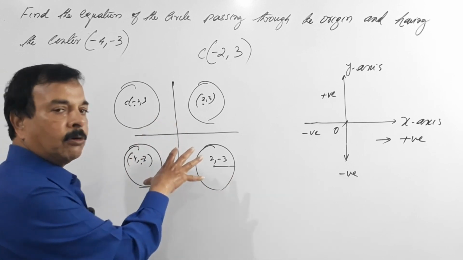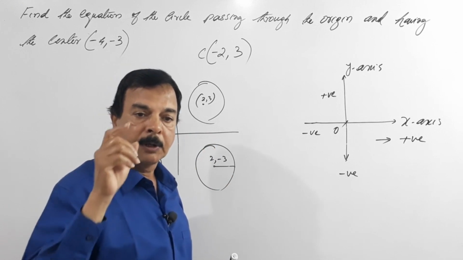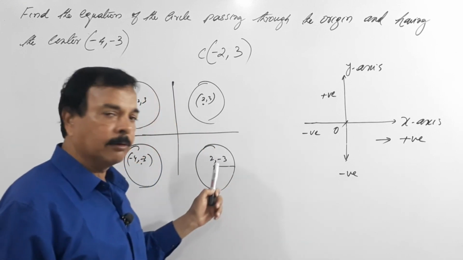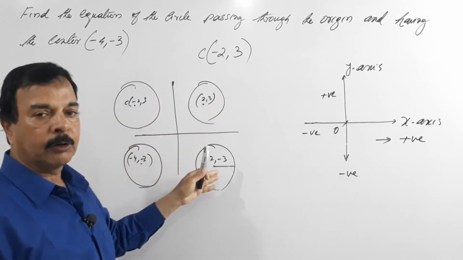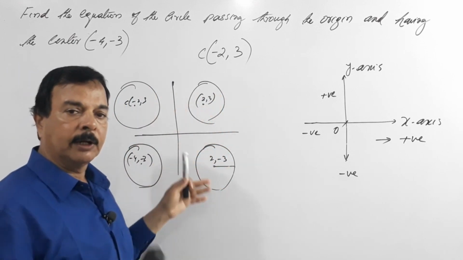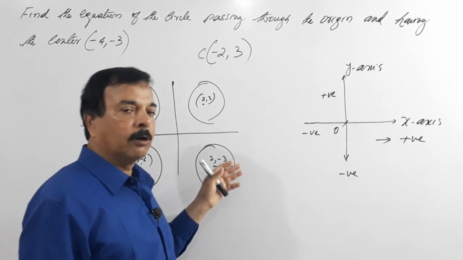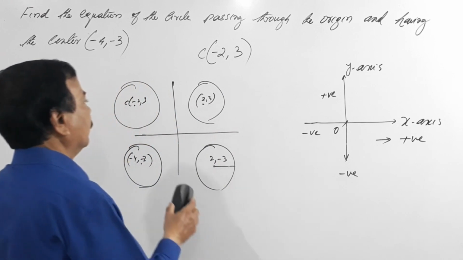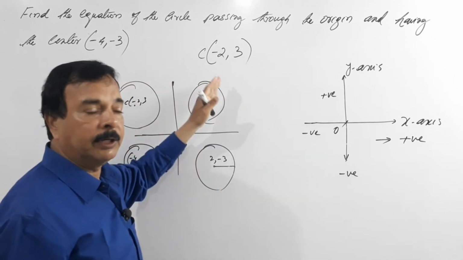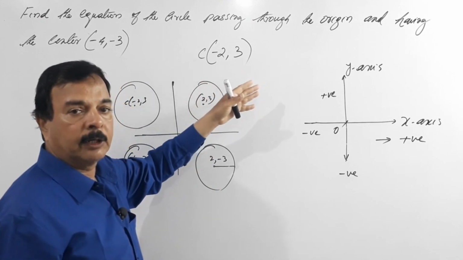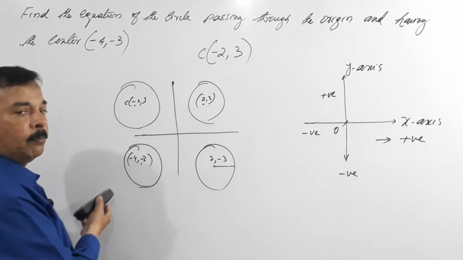So if you understand this concept, you can easily tackle any problem in the examination pertaining to circles. And this also applies in trigonometry: first quadrant, second quadrant, third quadrant, fourth quadrant, that is add sugar to coffee. That we will do later, because when I take up trigonometry in detail, I will teach you. So now there is nothing to do with this problem, I just gave you the concept, the meaning of minus 2, 3 or 3, minus 4, all those things I have taught you. So I hope this is very clear.